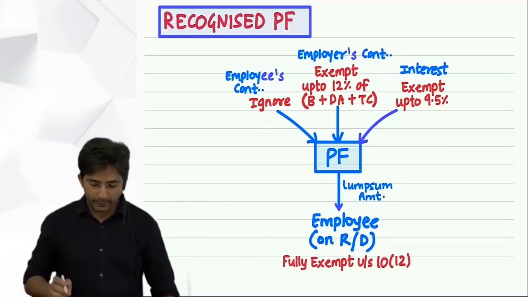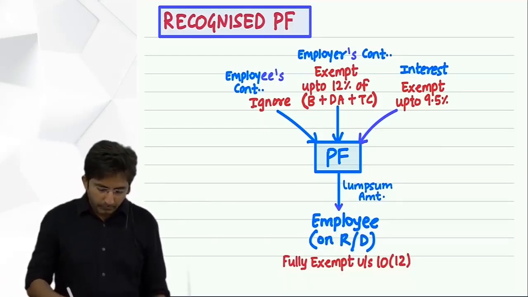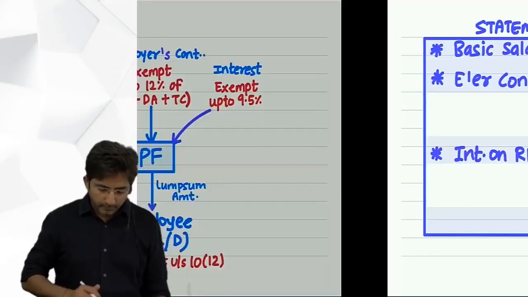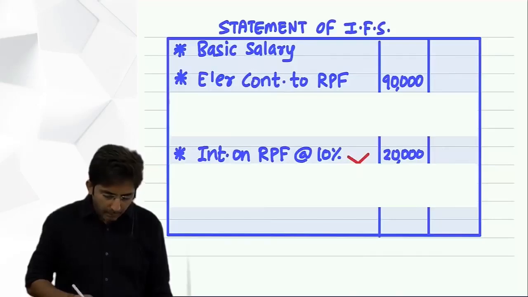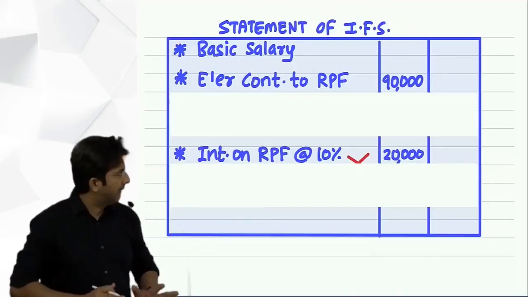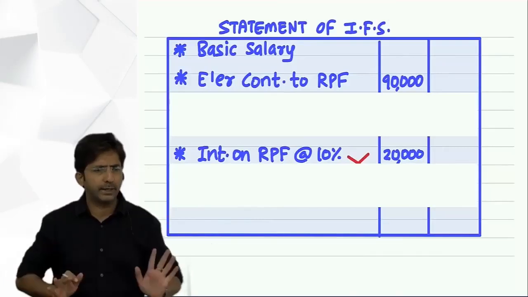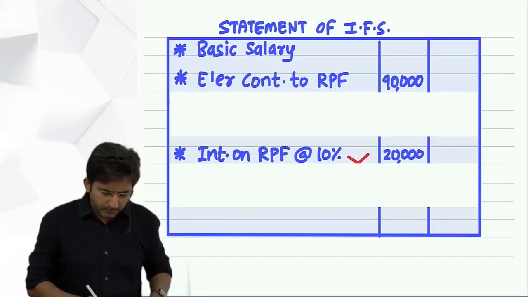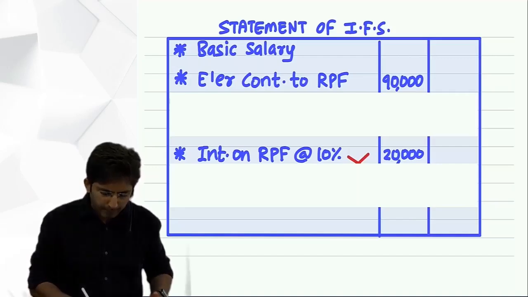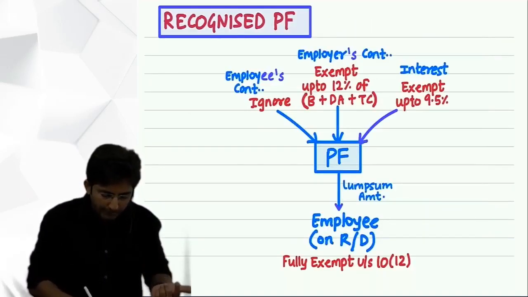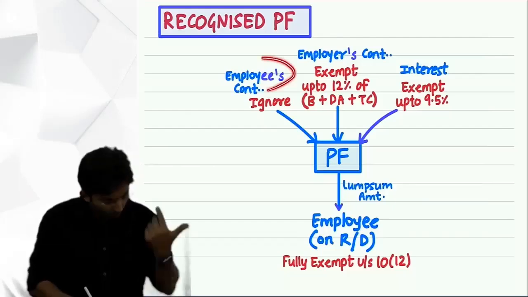It's fully exempt, okay. Now, with an example, let me explain how to solve this. This is just a random sum. I have just taken any amount of my choice. This is not a particular question, these are random figures. So let's assume in the question they have given the employer's contribution. First, what will you do with the employee's contribution? Ignore. Don't write it.